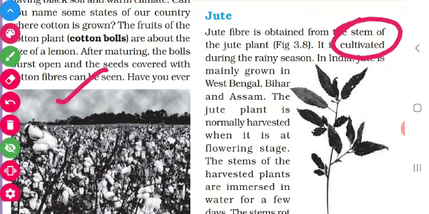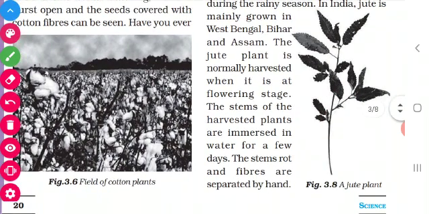The fruit of the cotton plant is used as fiber. Like that, the stem of the jute plant is used as fiber. Okay children, it is cultivated during the rainy season. During the rainy season only they will cultivate. So like this, or like that also questions will be asked. So this is very, very important.